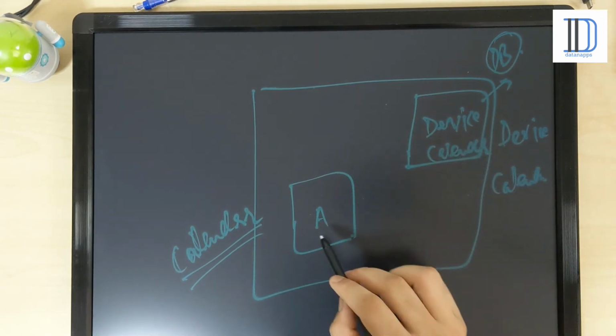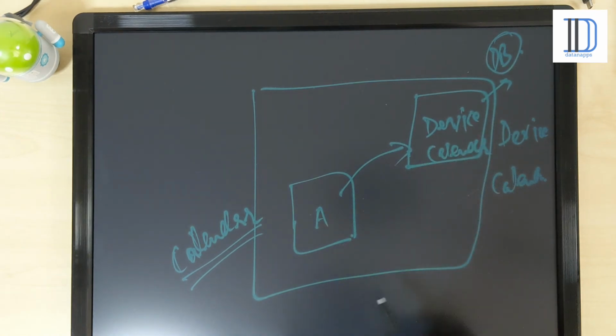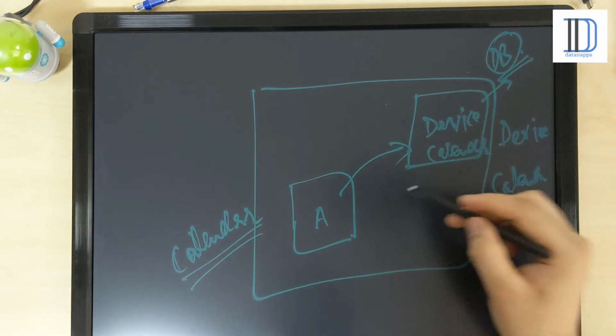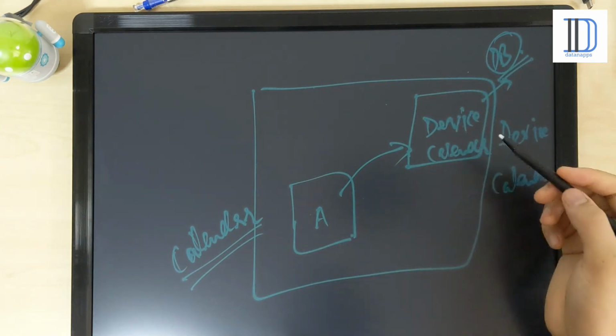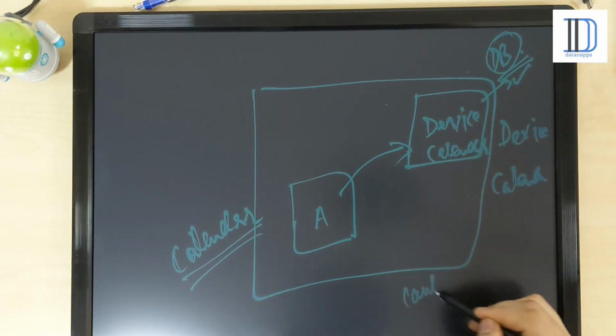If from your application A you want to access the device calendar data and read this table, you can definitely access it with the help of the content provider.